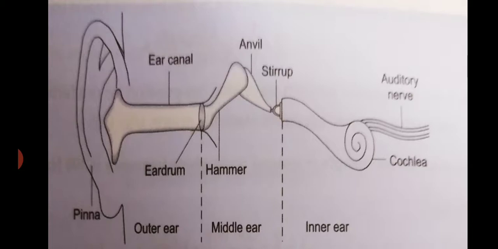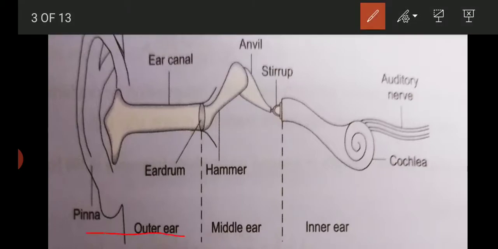The human ear can be divided into three parts: outer ear, middle ear and inner ear. The outer ear consists of a flap-like structure called the pinna, which is connected to the ear canal. At the end of the ear canal, there is a very delicate circular membrane called the eardrum.